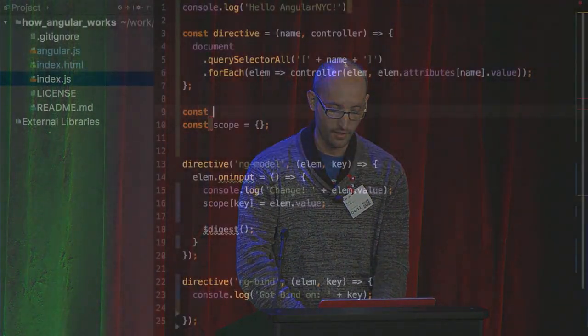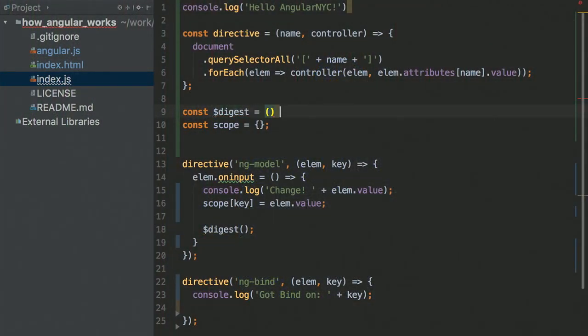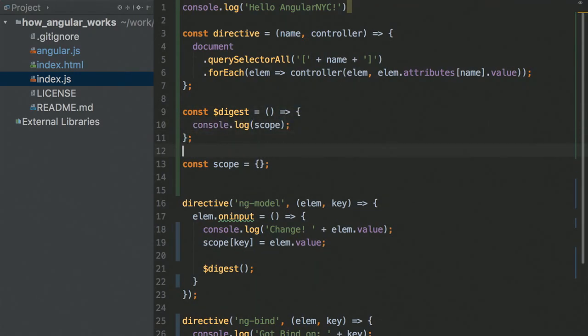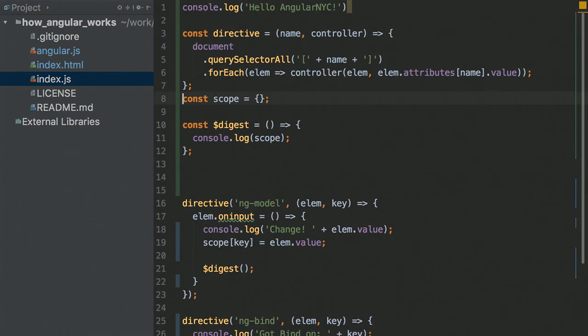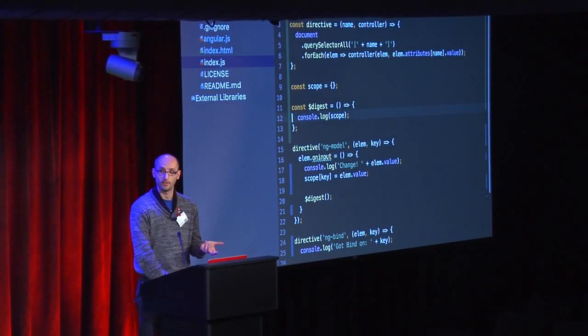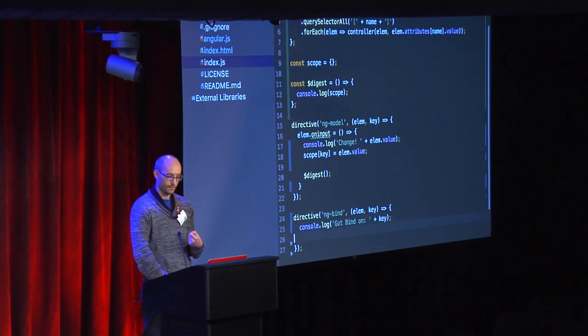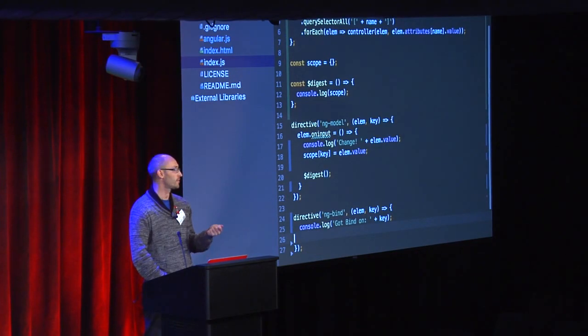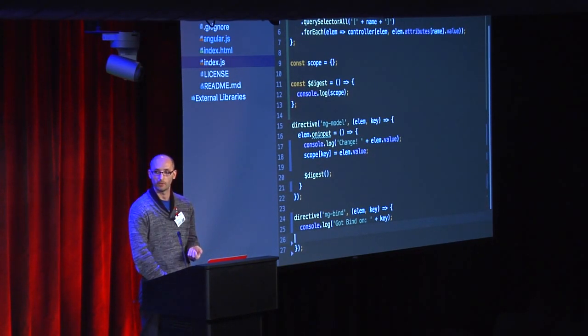So I'm going to add digest here. And all it will do now is just call console log, and let's print the scope. So every time there's a change, we print the scope. So we're getting closer. So now I know how to get events about the change in the scope. But how can I get a callback in the ng-bind? I want to register a callback, and every time something changes in the scope, I want to get a notification about it.